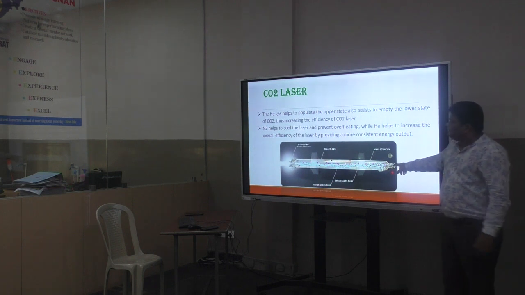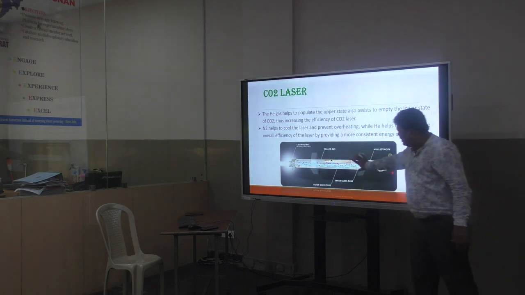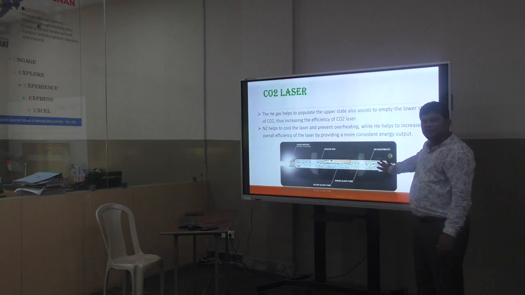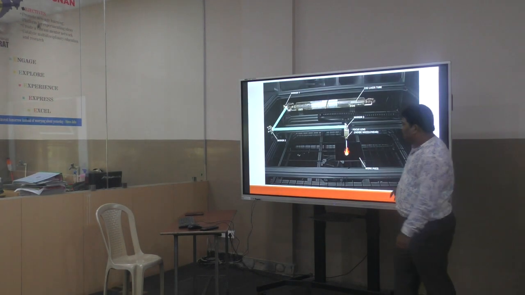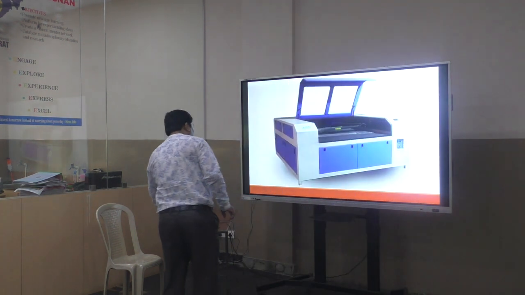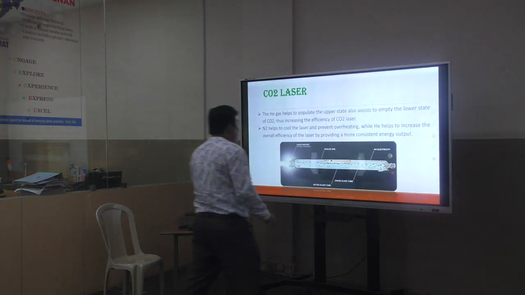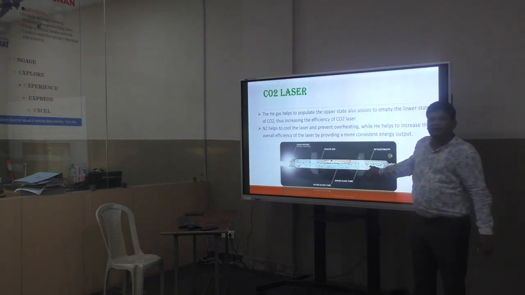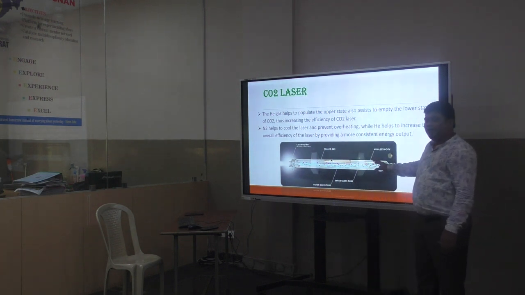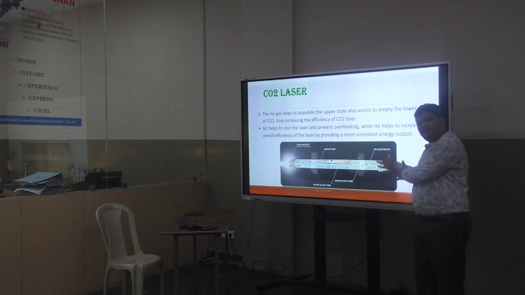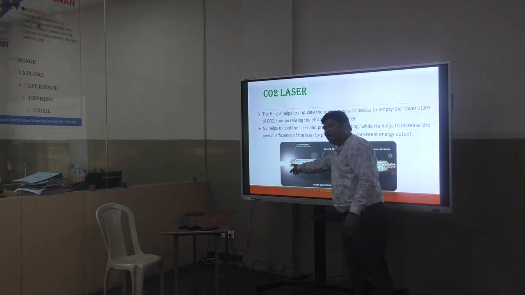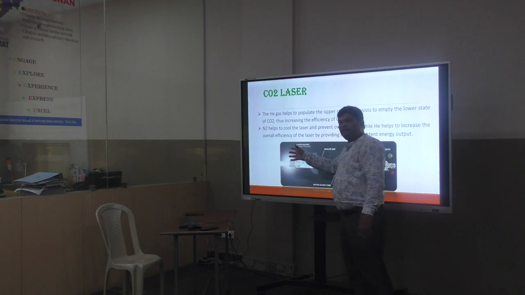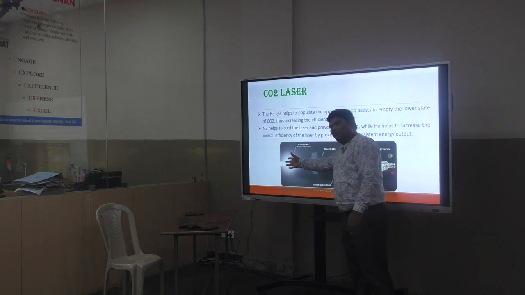From here the voltage is passed. This is the glass tube and it is filled with the gases, okay. So when the voltage is passed through these gases, that voltage is converted into light energy, okay. Then this light energy at a very high temperature converts into heat. So this is the inner glass tube, outer glass tube, and from here the output is there. We allow that high energy light to come through, okay.